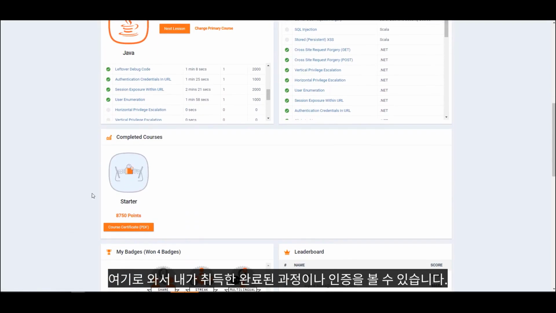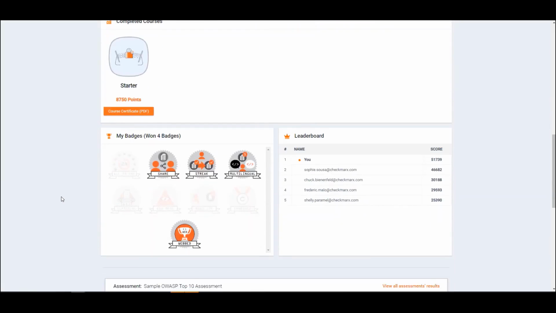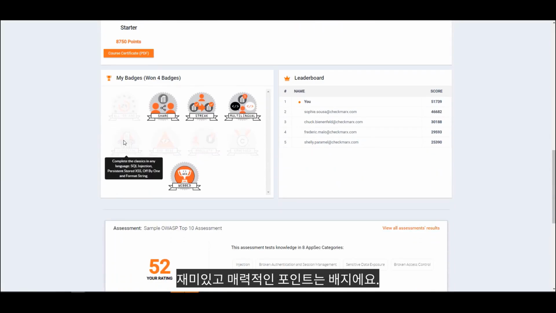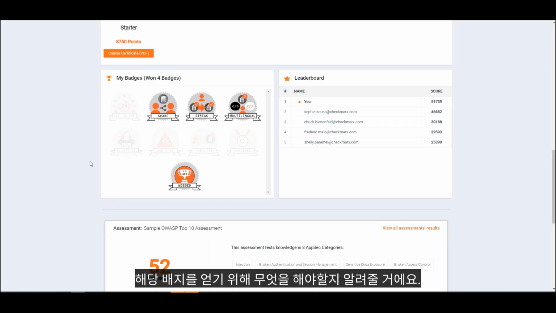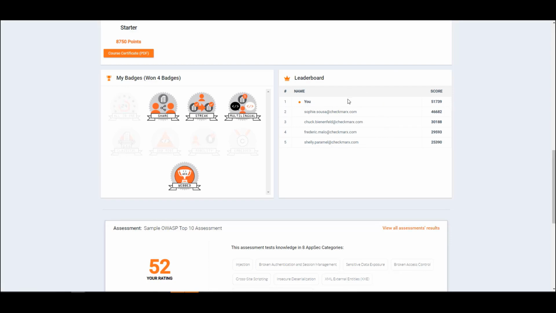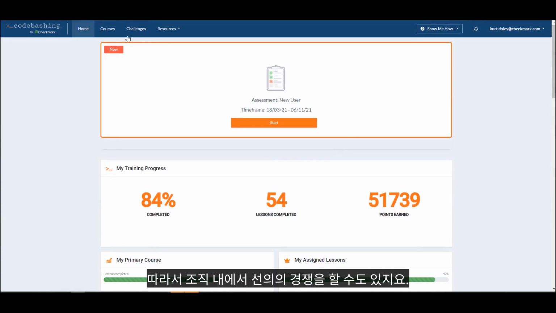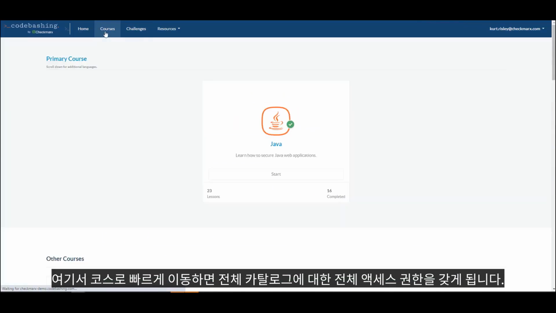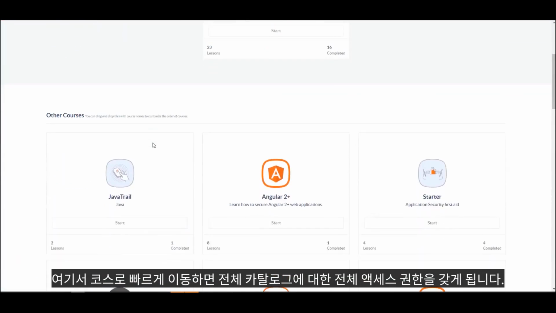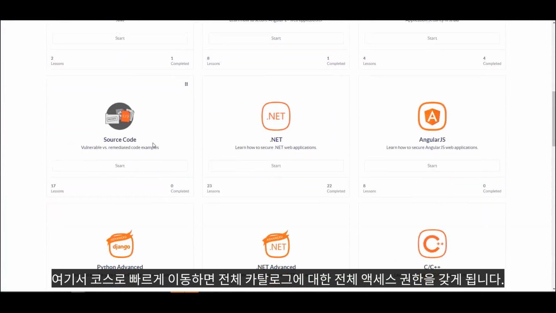I can come down here and see the completed courses or certifications that I've gained. A fun and engaging way is with badges. If I highlight over here, it'll tell me what I need to accomplish to gain that badge. Also the leaderboard. At the end of every lesson, there's a quiz, so you can have a little friendly competition within your organization. If I go over here to courses real quick, I have full access to the entire course catalog.